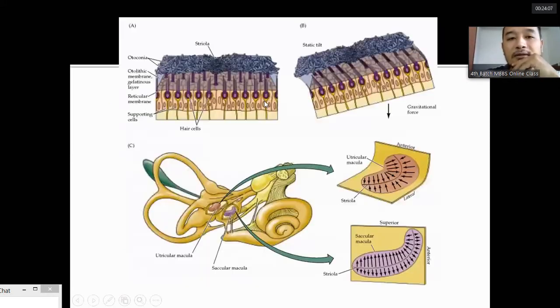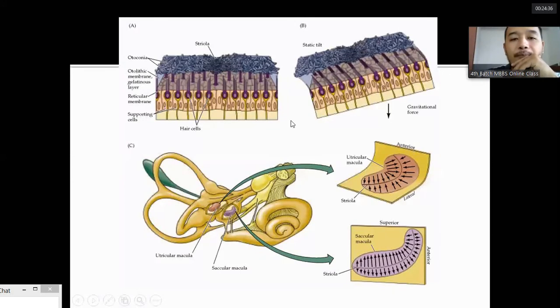This is the macula in the utricle. It is oriented in the horizontal plane, with the otoconia and hair cells. Any movement will be detected by this macula in the utricle. The macula in the utricle is in the horizontal plane; in the saccule it is in the vertical plane.